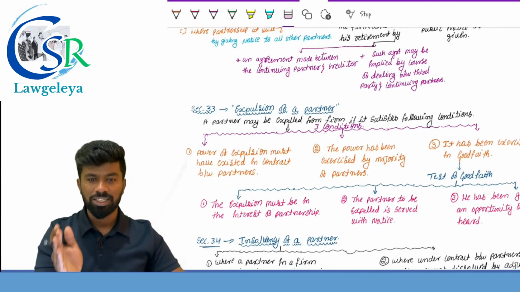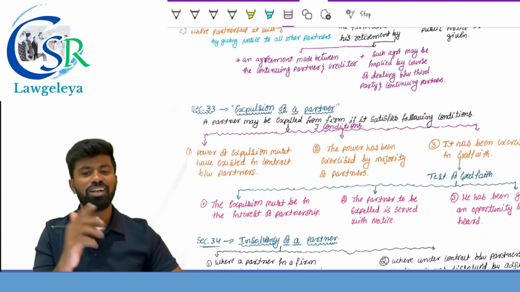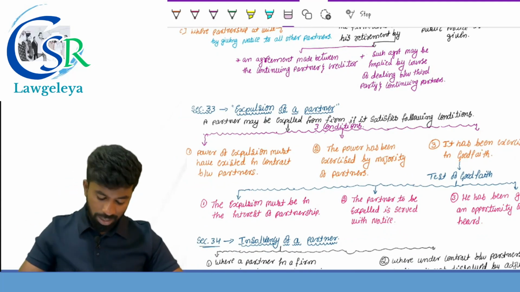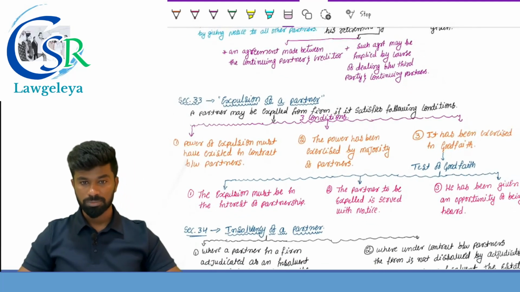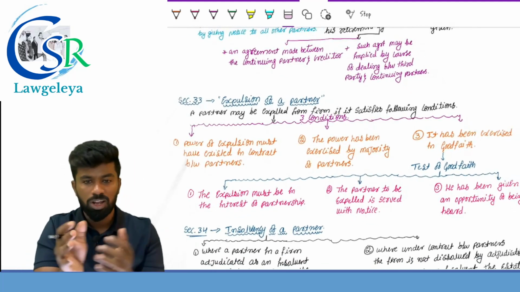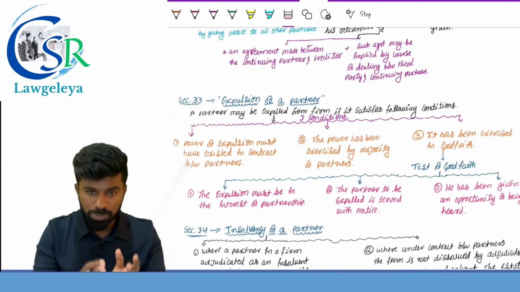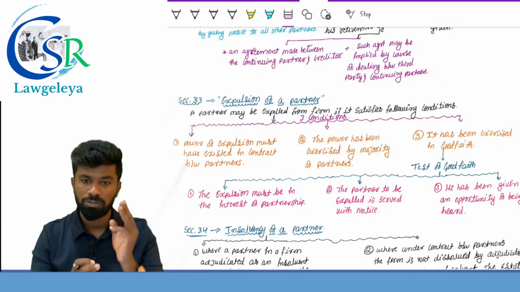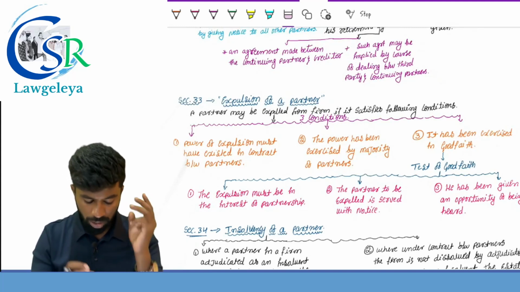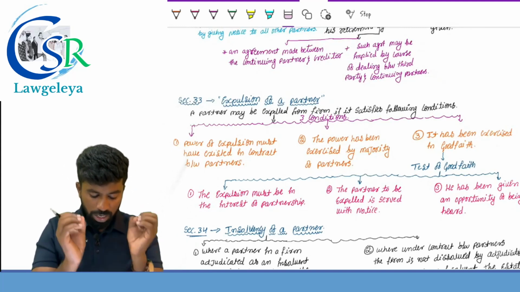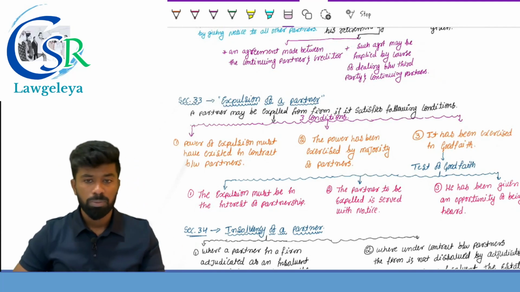See section number 33, and there are 3 plus 3 conditions for the purpose of a valid expulsion of a partner. So, what is expulsion? Removal of a partner. A partner may be expelled from the firm if it satisfies the following conditions. What are the 3 conditions? The power of expulsion must have existed in the contract between the partners.